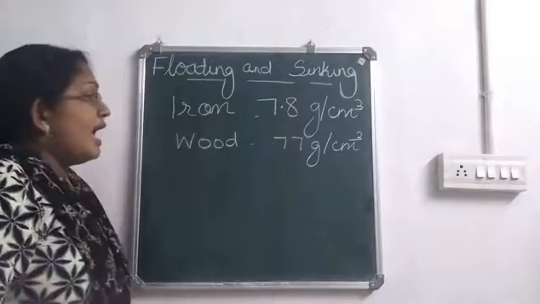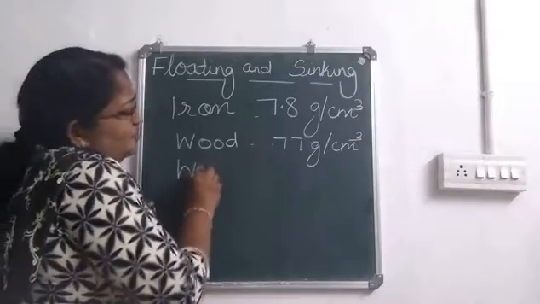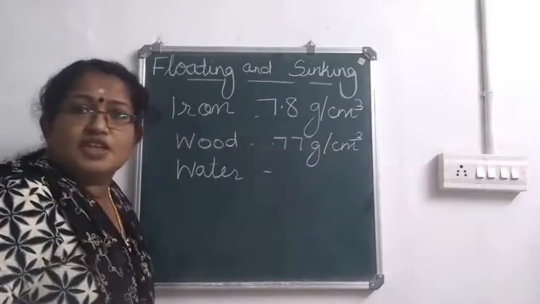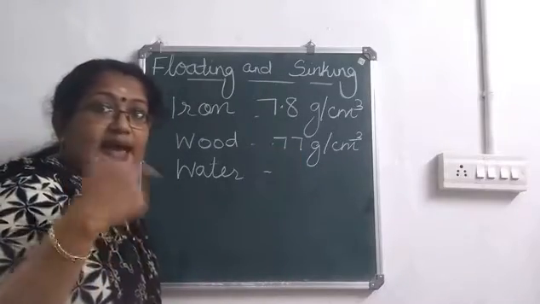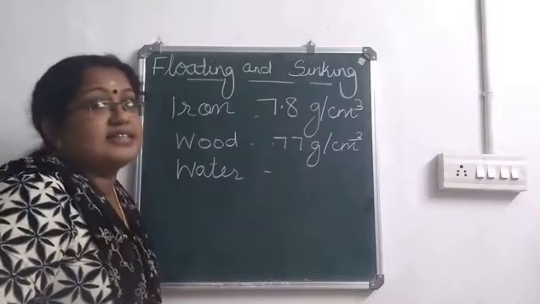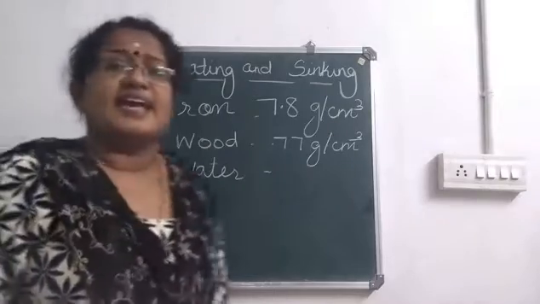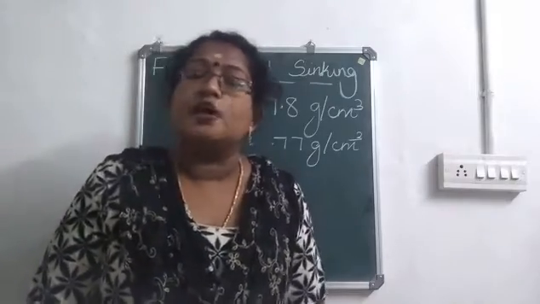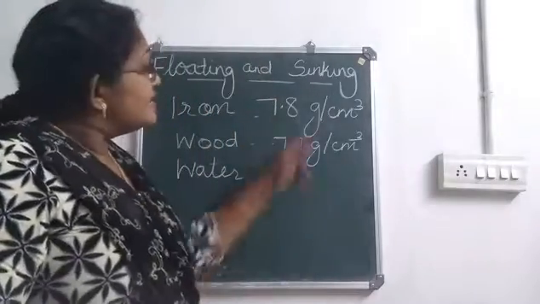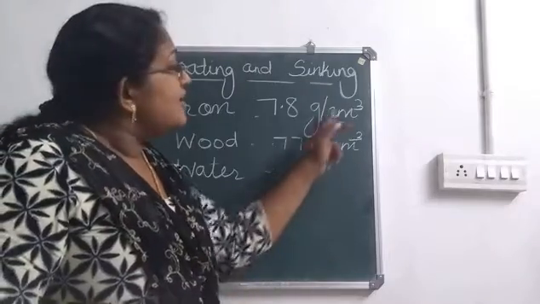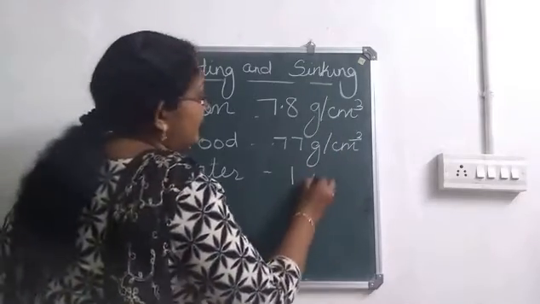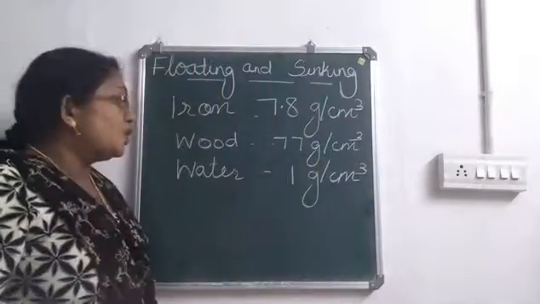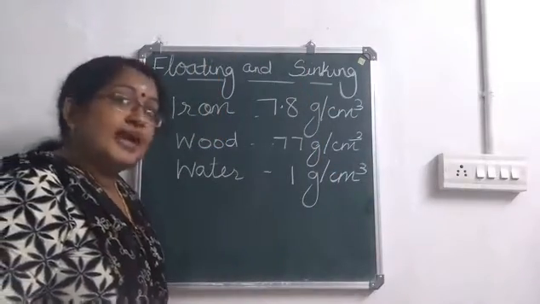And what about the density of water? Already we learned about the density of water. Density of water is 1 gram per centimeter cube in CGS system. And in SI system, how much is the density of water? It is 1000 kilogram per meter cube, isn't it? Since I have written all the things in CGS system, here also I will be writing the density of water in CGS system. Now, just compare the densities.